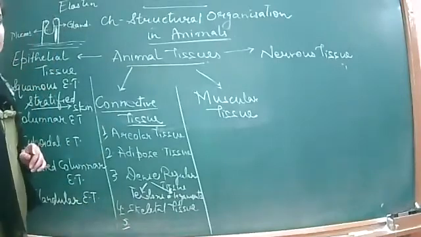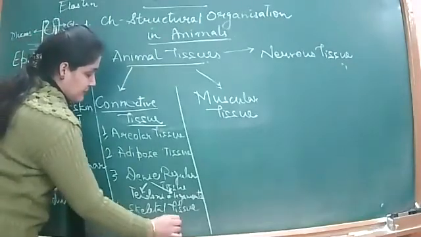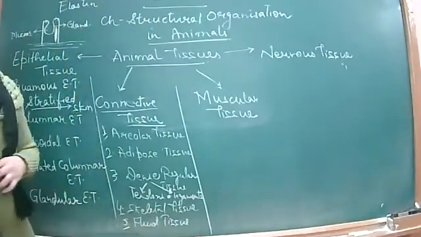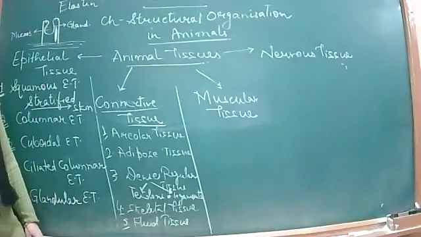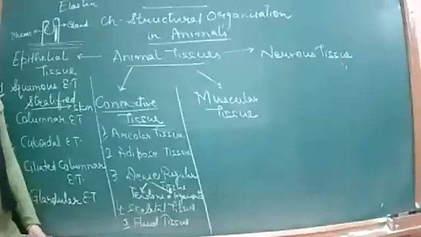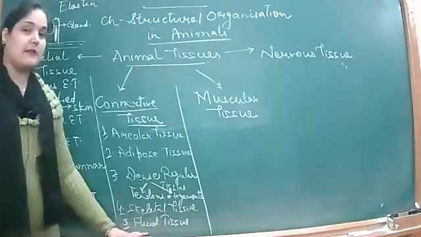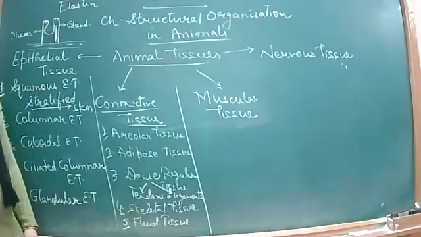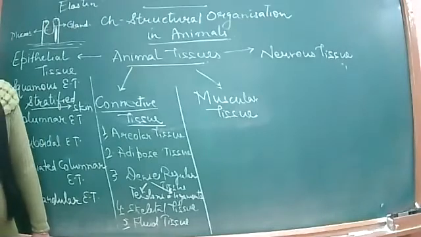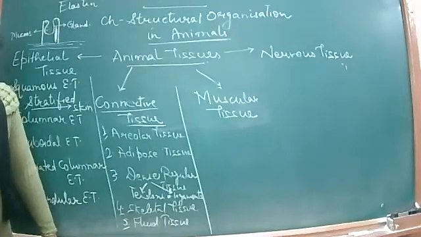Okay, so this is bone and cartilage, and the fifth kind of connective tissue which we have studied is the fluid tissue. There are two types of fluid tissues which we have studied, blood and lymph. The blood and its components were already studied thoroughly in the chapter on body fluids, right? There we discussed the different components of blood and lymph, their roles and structures. Otherwise, from this chapter, you'll only get the comparison between blood and lymph.